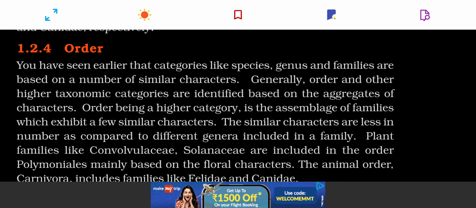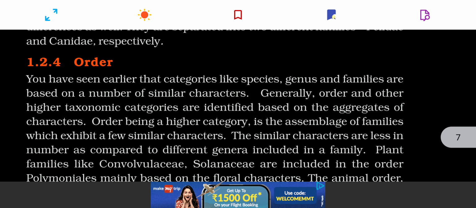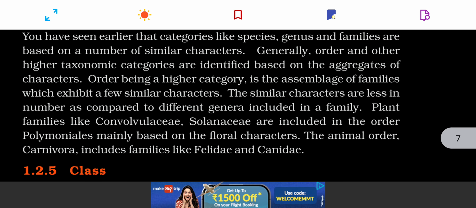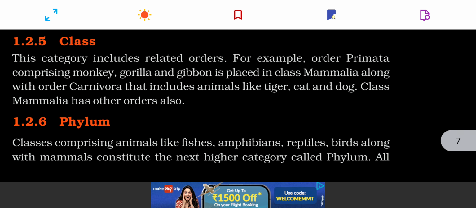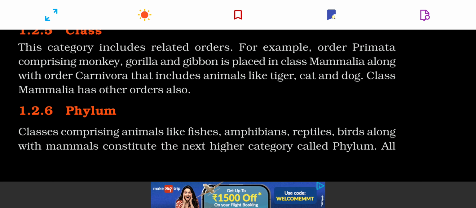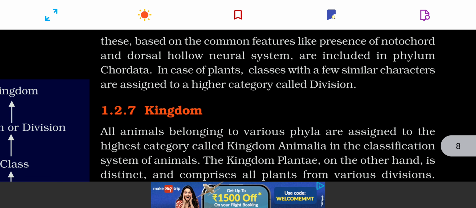It includes many related families, and then class contains many related orders. Then there is the phylum, it contains many related classes. This is about the taxonomic categories. But one thing you have to remember: when you move from species up to the phylum, you will see the common characters decrease. But when you move from kingdom to the species, the common characters increase.